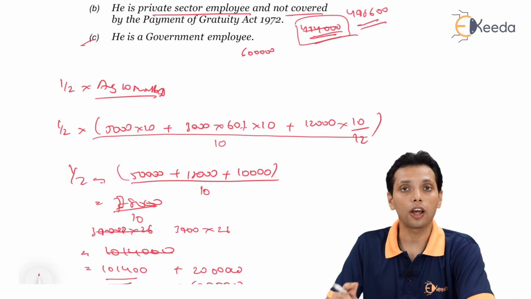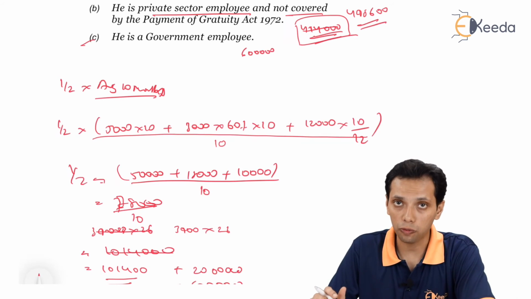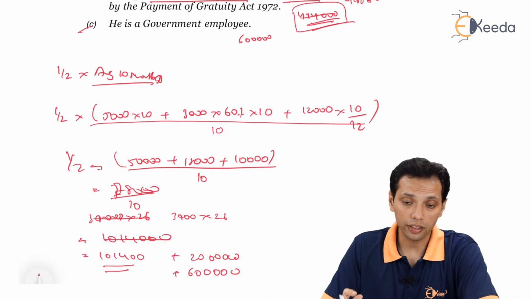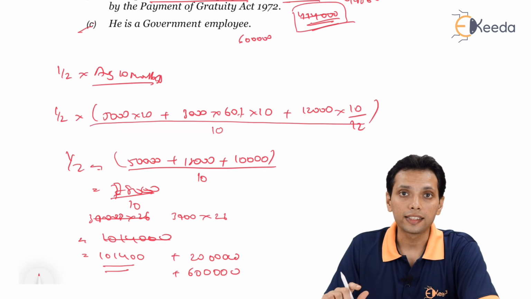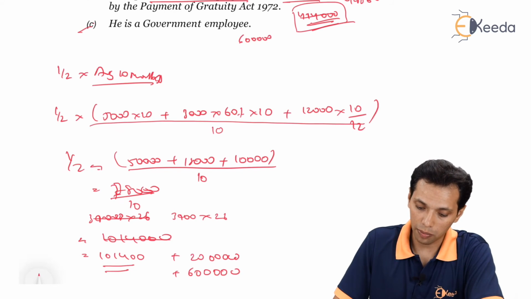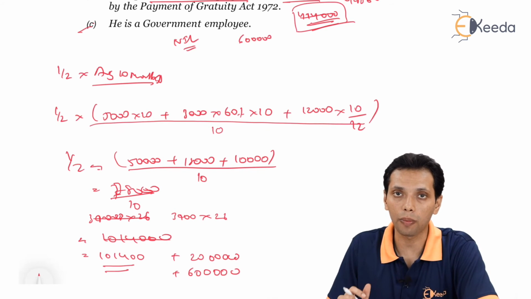And the last pointer being the government employee, the 6 lakh amount is entirely exempt, so nil amount will be taxable in the hands of the government employee.